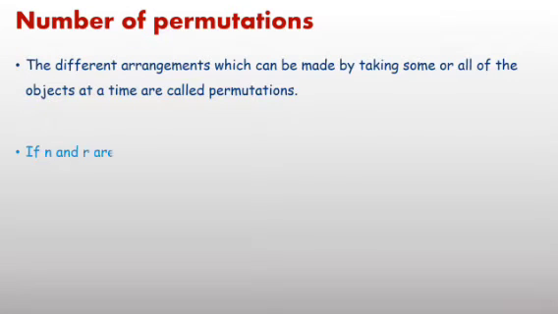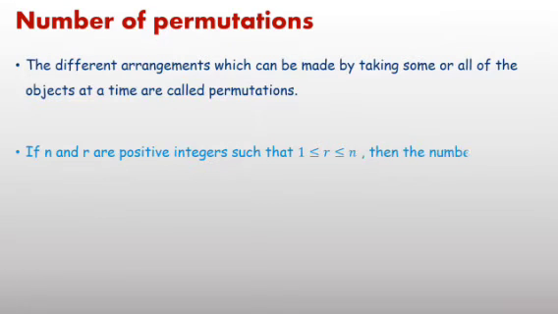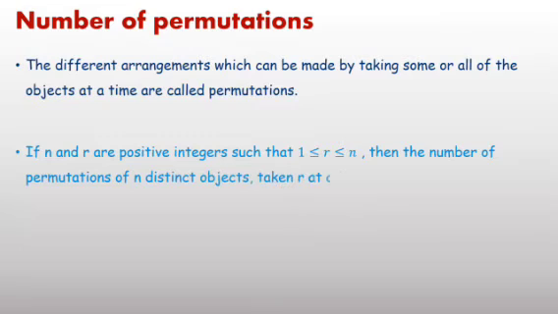Now, the final definition: the different arrangements which can be made by taking some or all of the objects at a time are called permutations. In the previous example, I have taken 3 letters A, B, C. Out of 3 you can take 2 letters at a time, 1 letter at a time, or all 3 letters at a time.